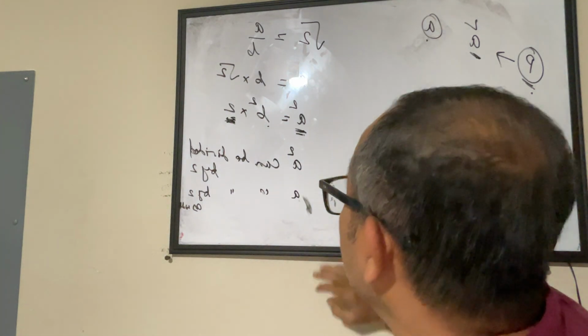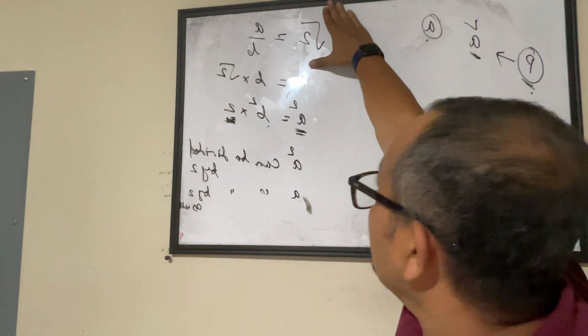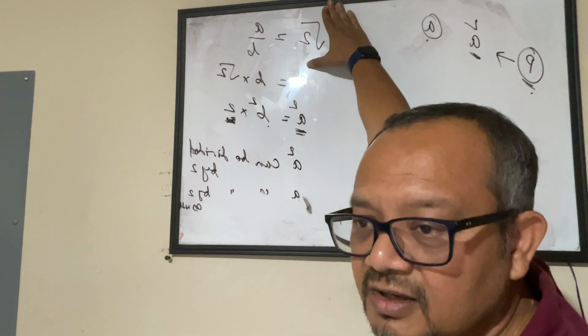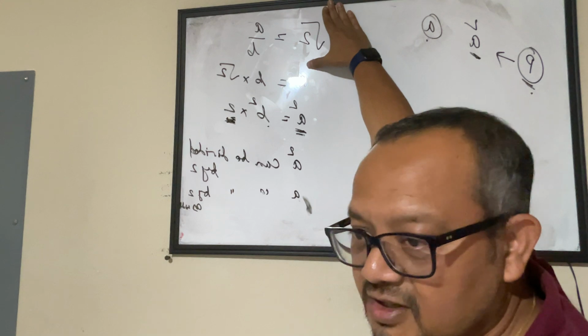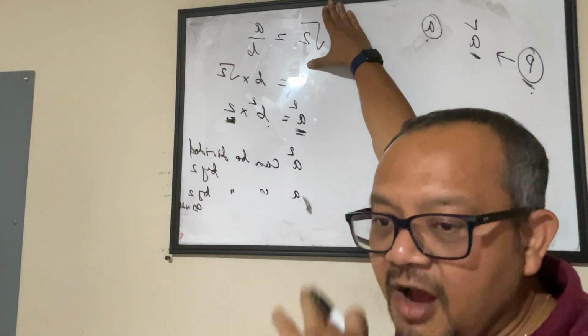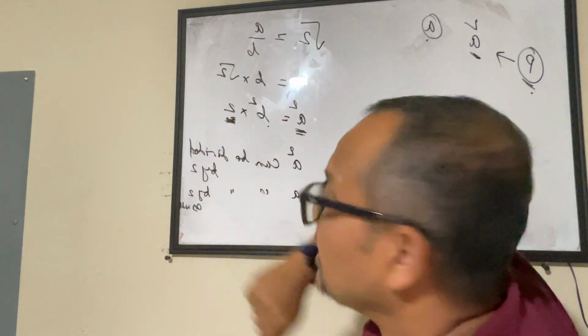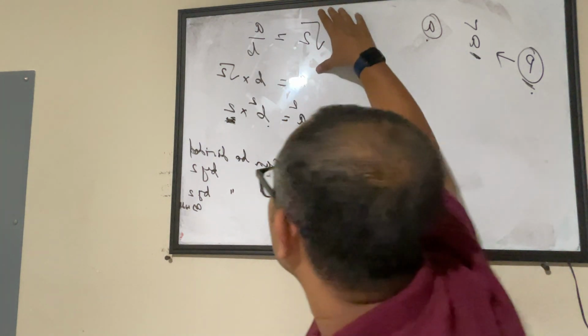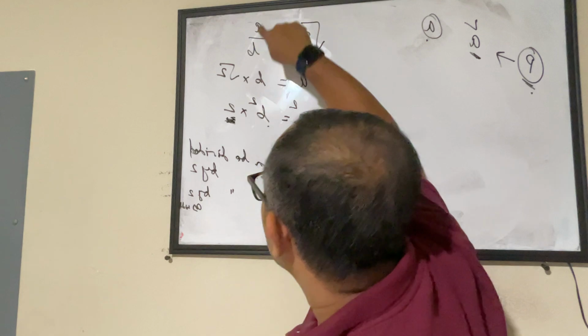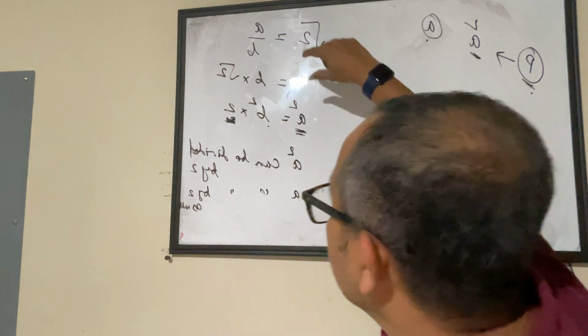Again, doing a recap, we are trying to prove that this is an irrational number. We went with the opposite theory. We said, no, this is not an irrational number, this is a rational number. If this is a rational number, it will be A by B, where A and B are co-primes.